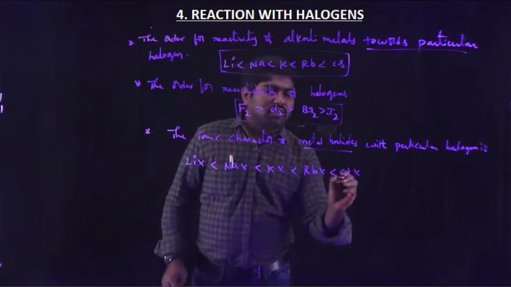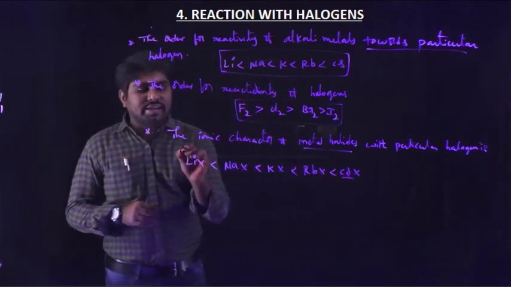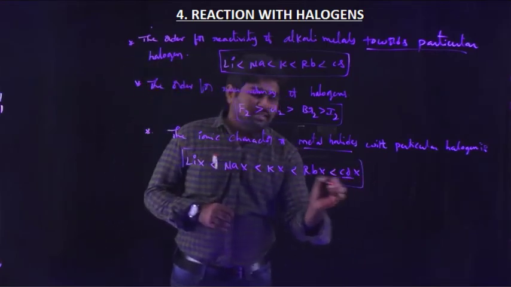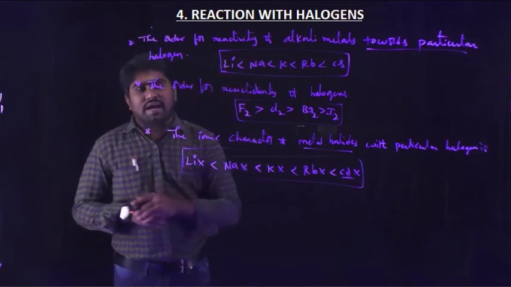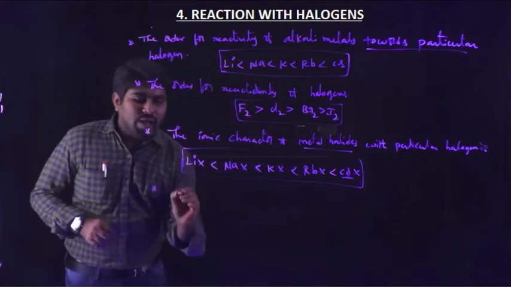So out of all these, cesium halide is more ionic in nature.